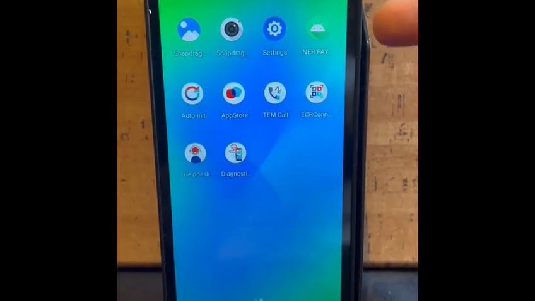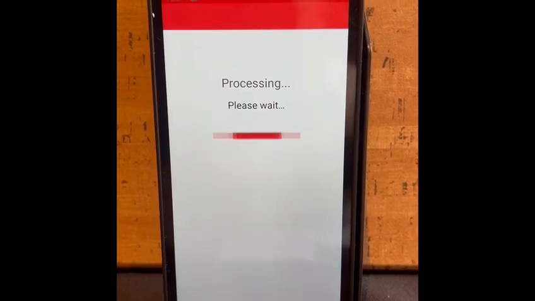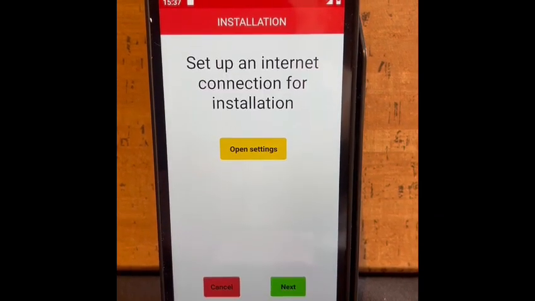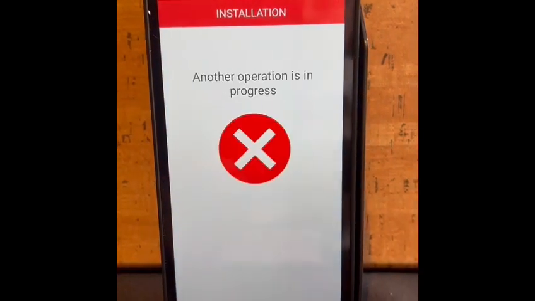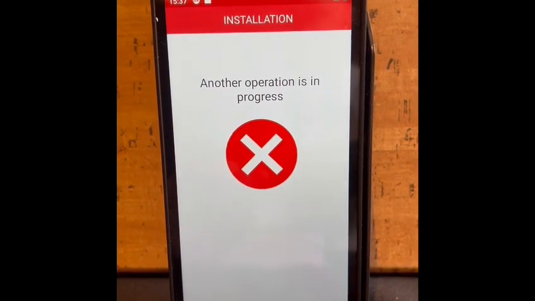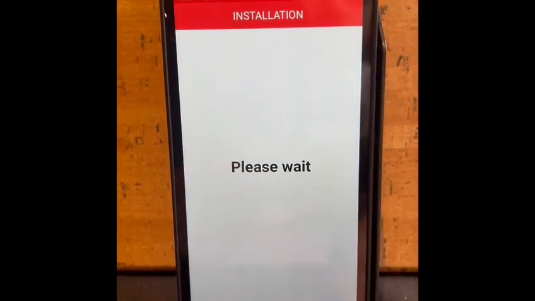Swipe left anywhere and look for Worldpay, which is your payment page, and open. Once opened, you wish to select Next. It may pop up with another operations in progress. If it does, just restart installation.